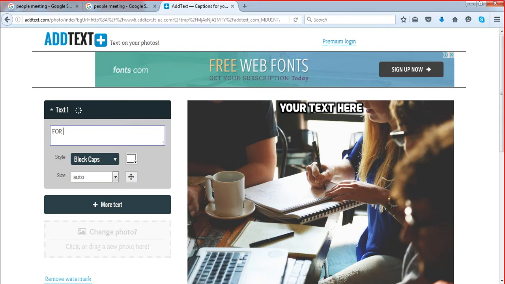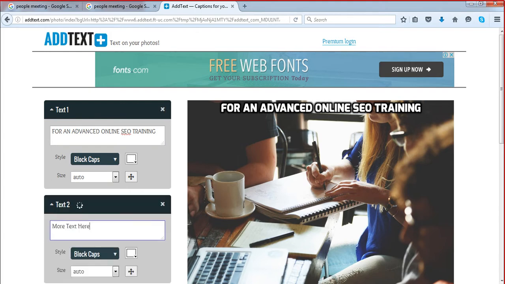So you can put something, maybe for an advanced or SEO. You can put online also. Create another text here.